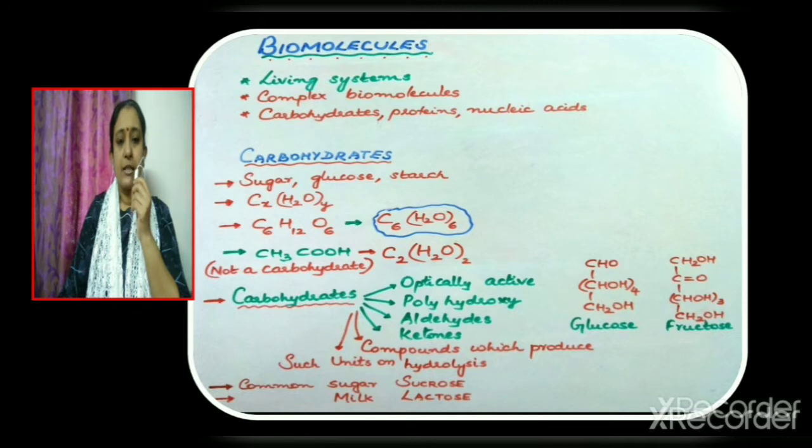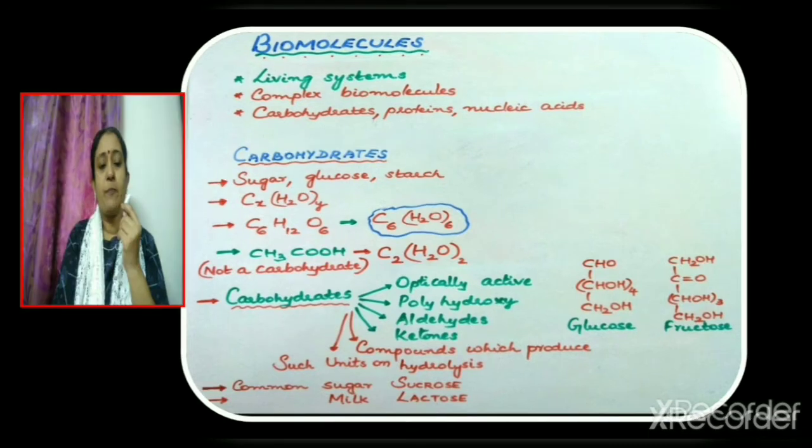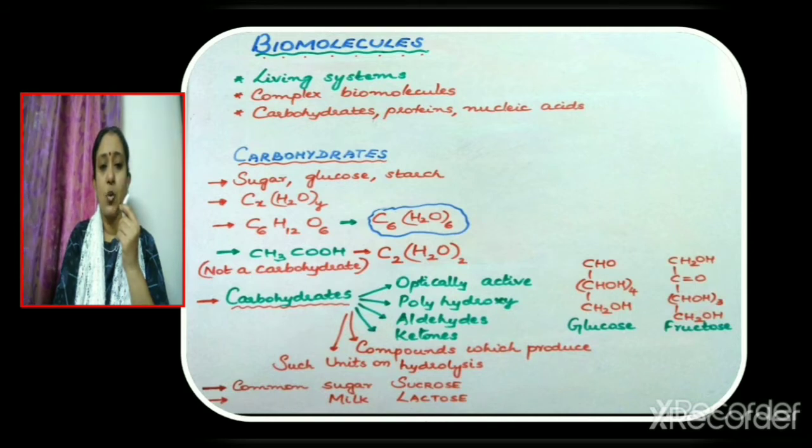But now consider another compound, CH3COOH, that is acetic acid. We know that it is not a carbohydrate, but it fits into the formula CxH2O y times, since CH3COOH can be written as C2H2O twice. Compounds like acetic acid also fit into the formula CxH2O y times. This formula cannot be considered as the general formula to represent a carbohydrate. So how can we define carbohydrates?